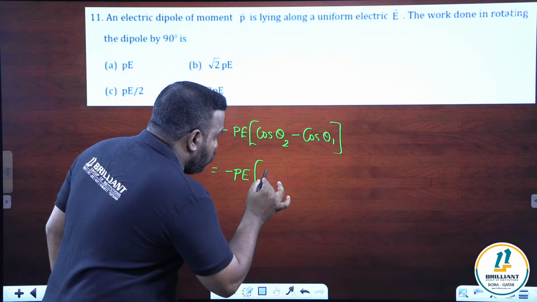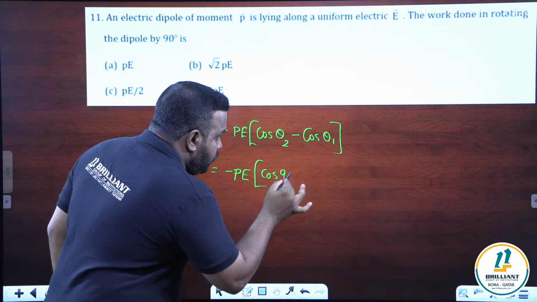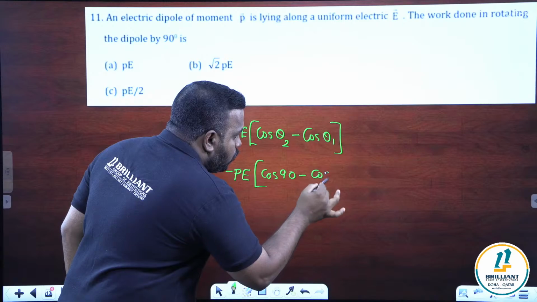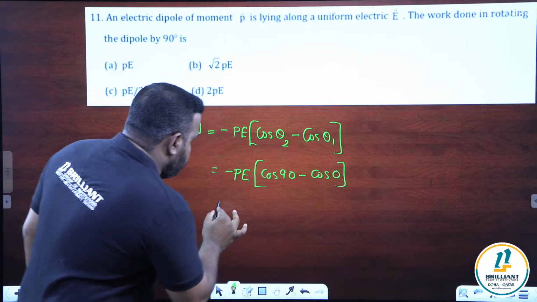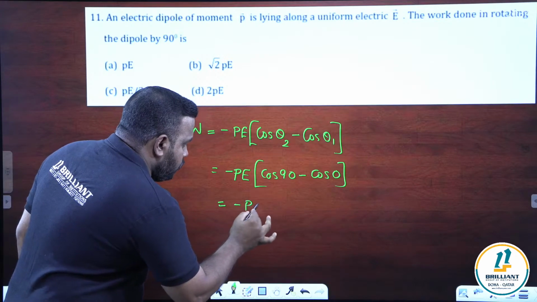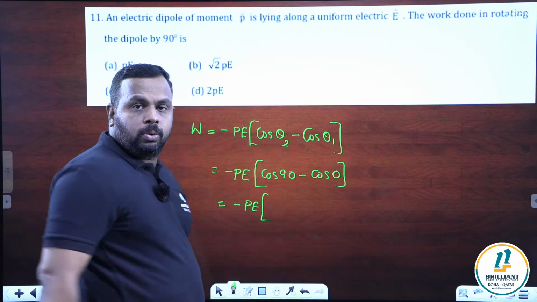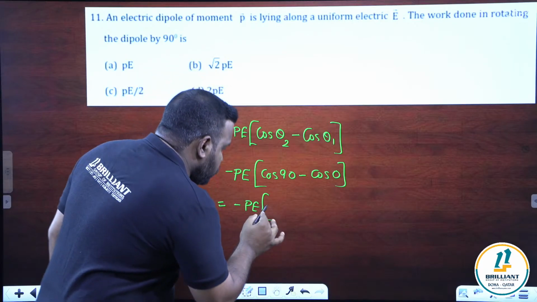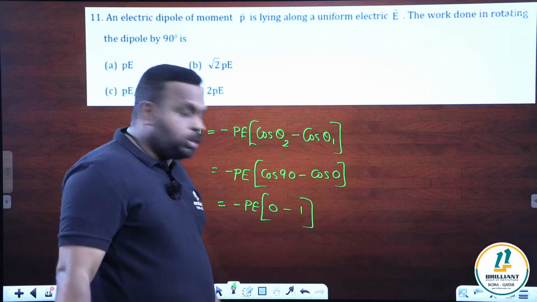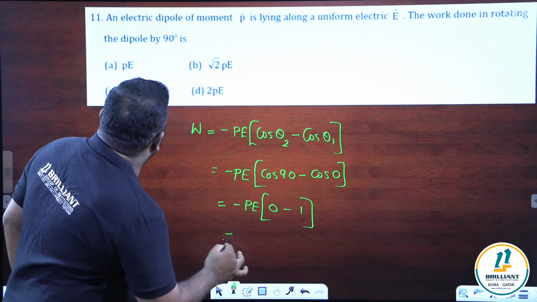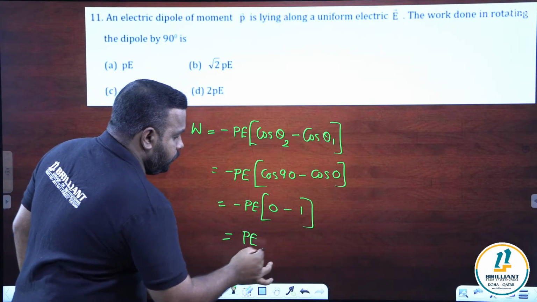So cos 90 minus cos 0, equal to minus P into, what is cos 90? Cos 90 is equal to 0, minus cos 0 which is 1. So we get minus P into minus 1. So the answer is P.